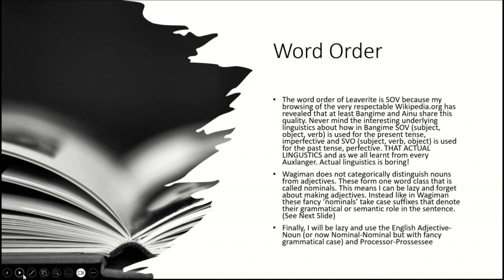Instead, like Wagiman, these fancy nominals take case suffixes that denote their grammatical or semantic role in the sentence, which I'll show on the next slide. Finally, I will be lazy and use the English adjective noun, or now nominal, but with fancy grammatical cases, and possessor, possessee. As you can see, I have definitely more than surface level knowledge of linguistics like every Oxlanger. It's funny because I don't know what I'm doing.